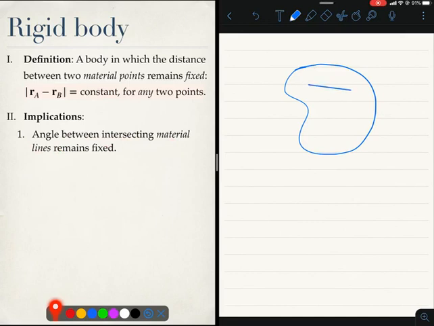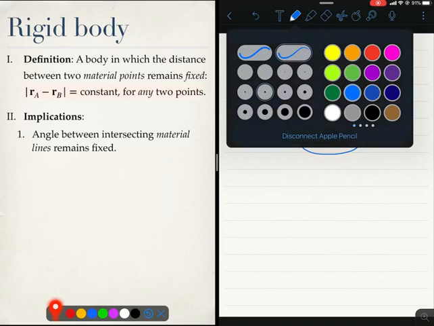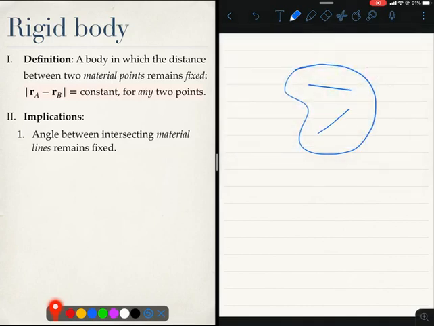Here is a line, here is another line, and let us imagine that they are intersecting by extending them. Then this angle theta must remain fixed. I will let you prove this. You can prove this on the basis of this definition simply by using the cosine identity. That's implication 1. So, what is the second implication?